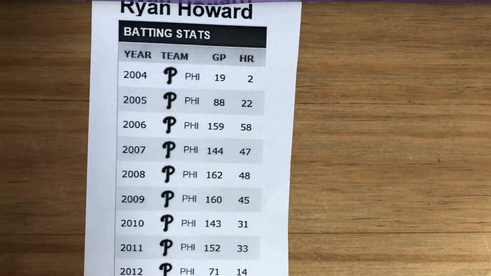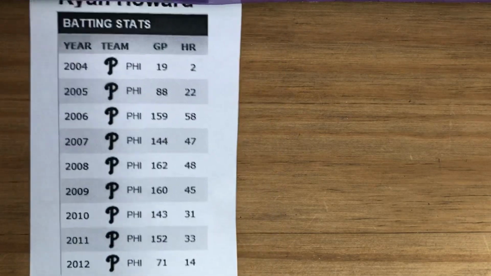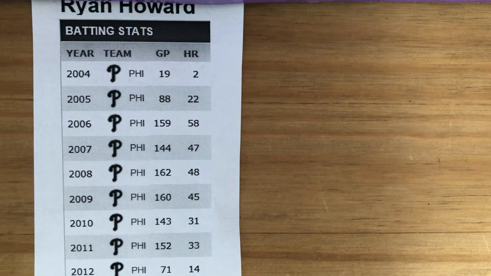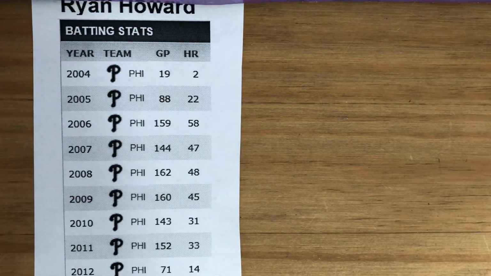We're going to go back to some baseball. I know that a couple of you really wish that baseball season was going on. We're going to use some statistics from a very popular former Philadelphia Philly, Ryan Howard. Ryan Howard was the first baseman for the Phillies when they won the World Series in 2008. You ask your parents about him. He's certainly popular in this community because of his home run hitting prowess.